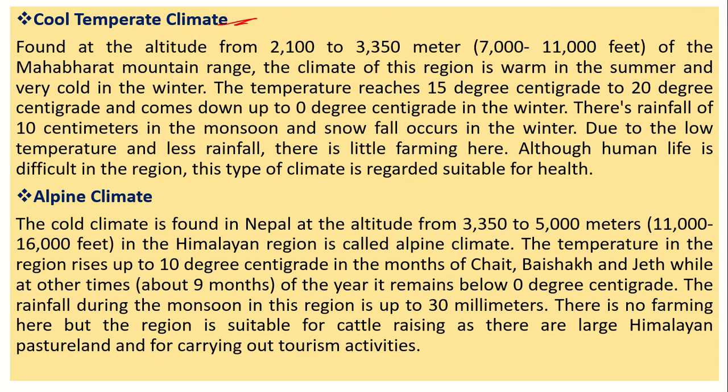The third one is cool temperate climate, found at the altitude of 2,100 to 3,350 meters, that is 7,000 to 11,000 feet, of the Mahabharata mountain range. The climate of this region is warm in the summer and very cold in the winter. The temperature reaches 20 degrees centigrade and comes down to 0 degrees centigrade in the winter. There is rainfall in the monsoon and snowfall occurs in the winter.